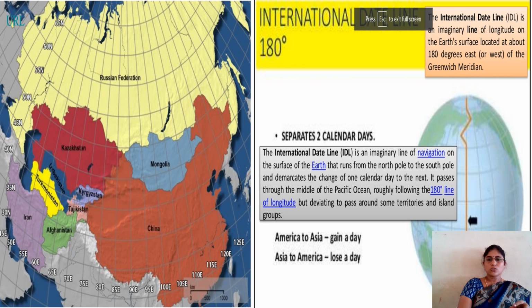island groups. So America to Asia gain a day. Asia to America lost a day. So that is regarding time zones based on the prime meridian that separates the two calendar days. Understood? So as I told, all these eastern countries are in plus time zones. These people gain a day, America to Asia. And here Asia to America lost a day, the previous day. Based on this, we have two calendar days for the entire world.